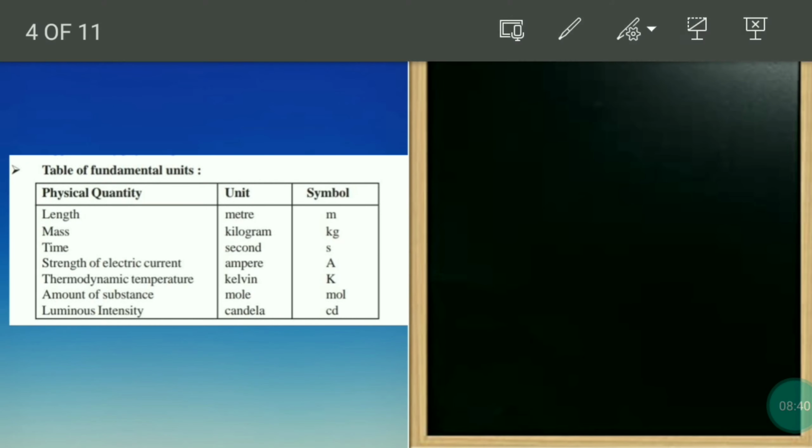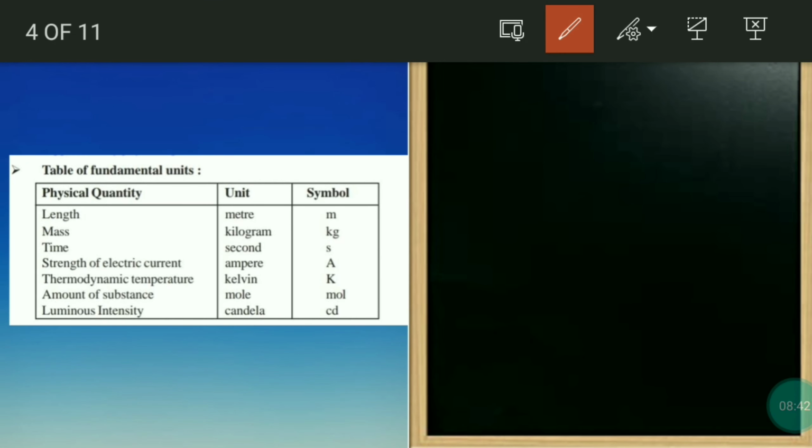So here we have the table of fundamental units. What are the fundamental units? Just now we discussed fundamentals and supplementary. So let's discuss this table. The physical quantity is given on the left hand side, and their units are given here, and the symbol for the unit also. Now for length, first, length is meter.